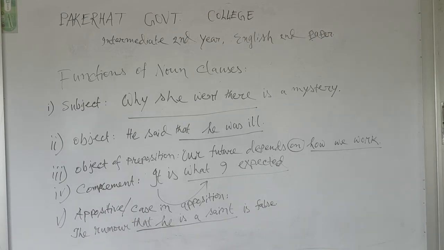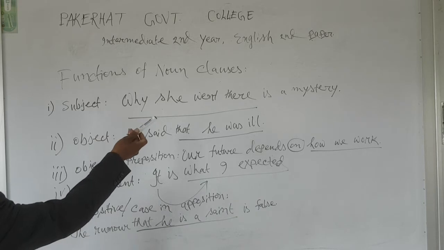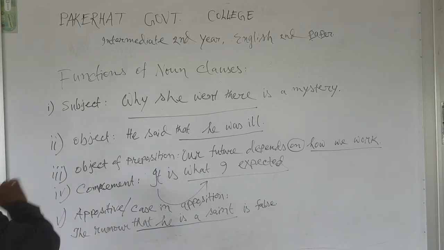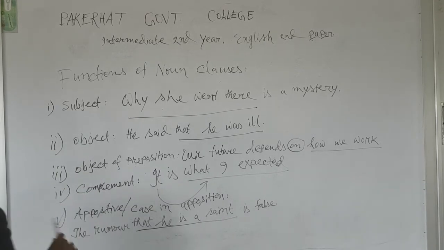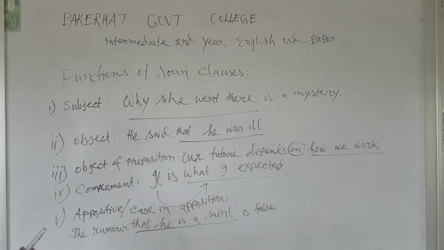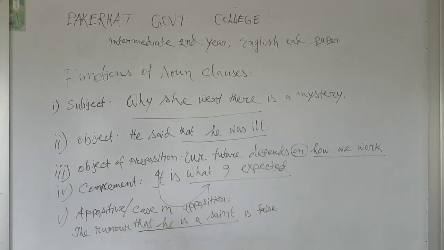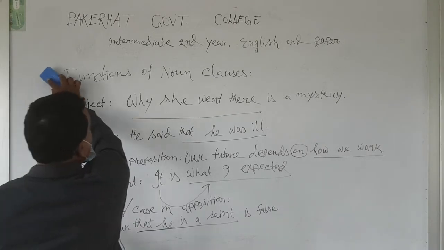There are 5 functions of a noun clause. A noun clause acts as subject, acts as object. Number 3, it acts as object of preposition. Number 4, it acts as complement. Number 5, it acts as appositive or case in apposition. These are the functions of a noun clause.